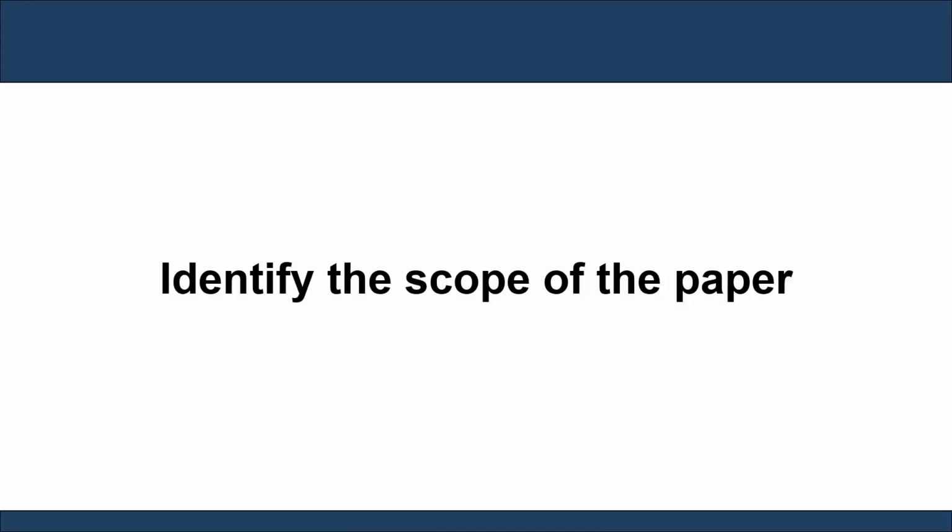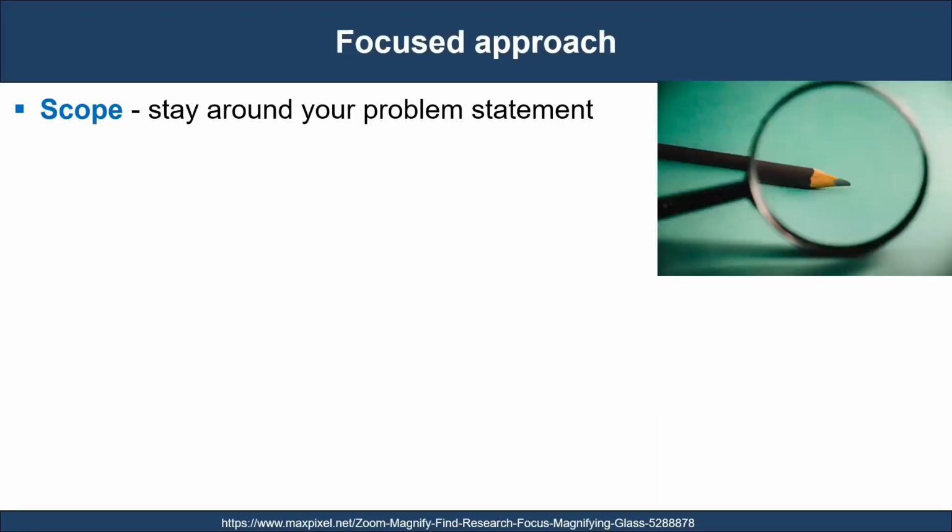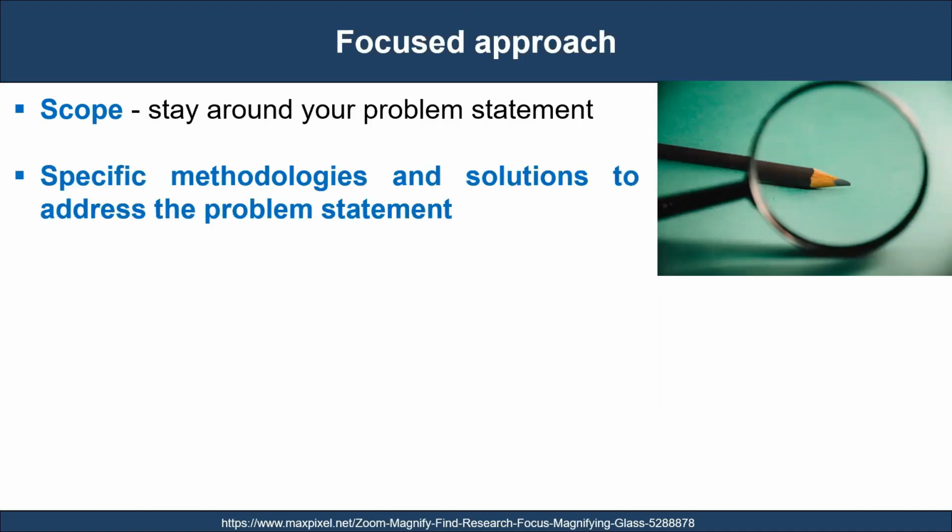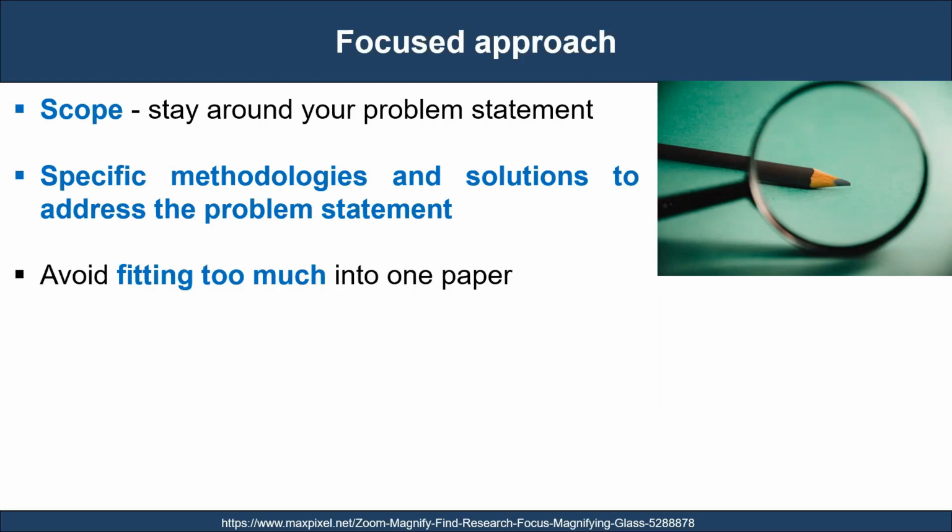When we start writing the research paper, to find a clear direction, it is very important to identify the scope of the paper. We should employ a focused approach, and the scope should stay around your problem statement. The research paper should be focused on presenting the specific methodologies and solutions to address the problem statement. Avoid fitting too much into one paper.